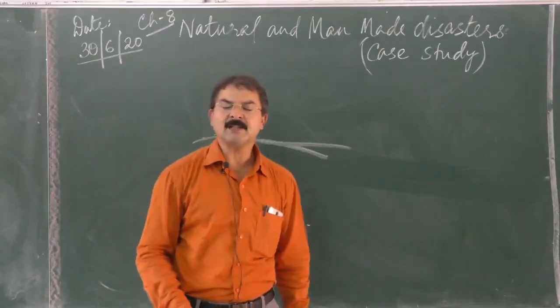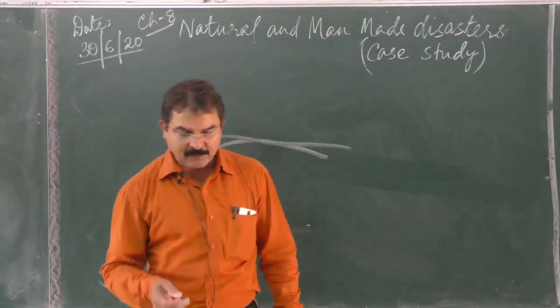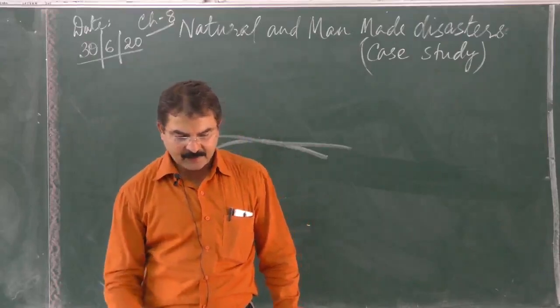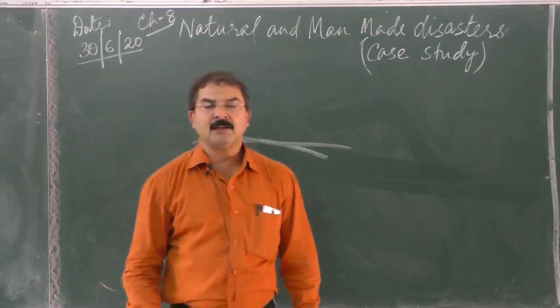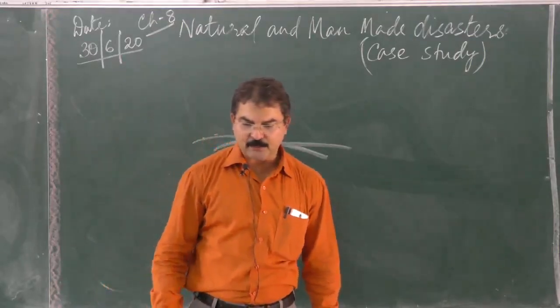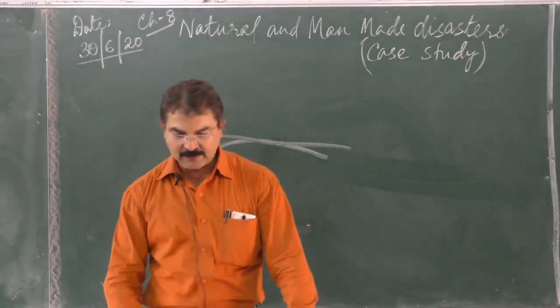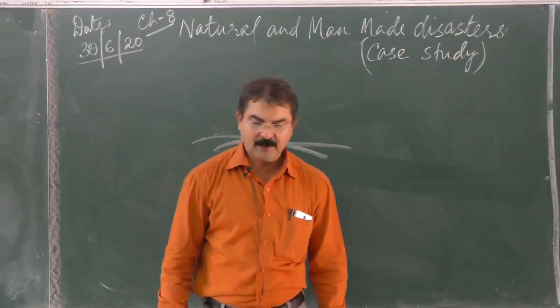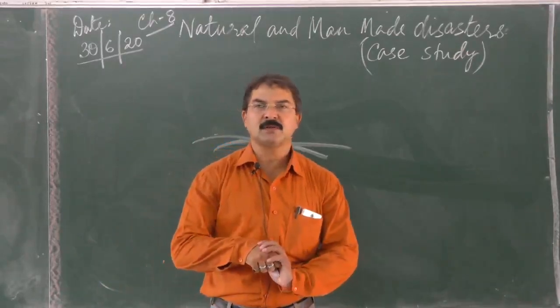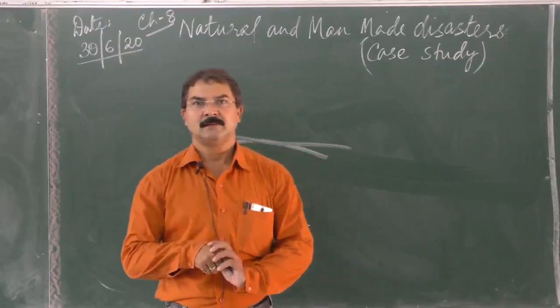Now amongst the oil spills in USA, the oil spill in the year 2010, the Deepwater Horizon well, which blew out in the Gulf of Mexico, is considered to be one of the most